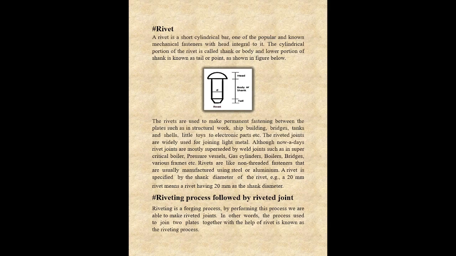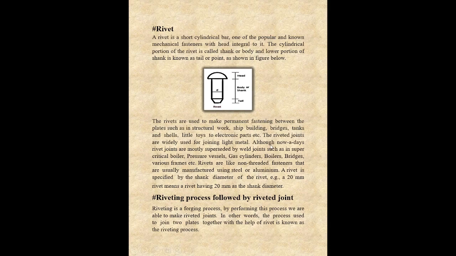Basically, this is used to make permanent fastenings between plates, such as in structural work, shipbuilding, bridges, tanks, from little toys to electronic parts. And I must say, at home also we can see this riveted joint in ceiling fans and windows. So many places are there where rivets are used.